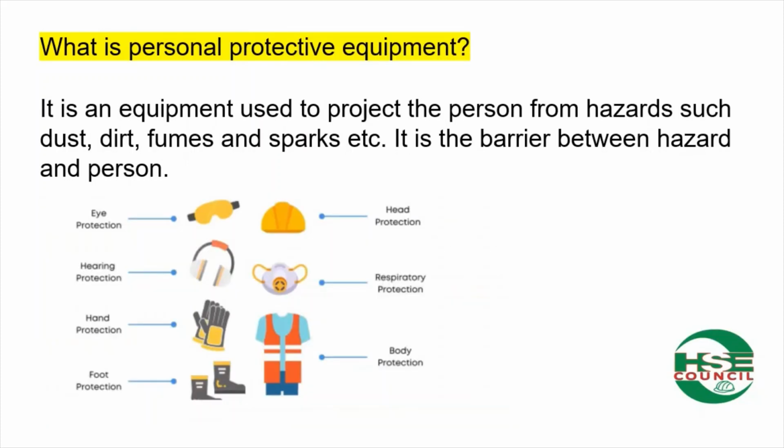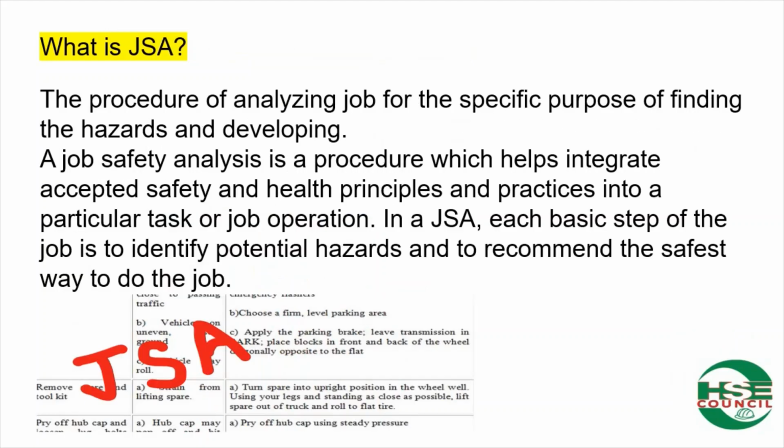What is personal protective equipment? It is equipment used to protect the person from hazards such as dust, dirt, fumes, and sparks, etc. It is the barrier between hazard and person. What is JSA? The procedure of analyzing a job for the specific purpose of finding the hazards and developing controls. A job safety analysis is a procedure which helps integrate accepted safety and health principles and practices into a particular task or job operation. In a JSA, each basic step of the job is examined to identify potential hazards and to recommend the safest way to do the job.